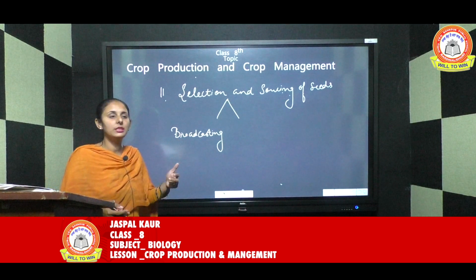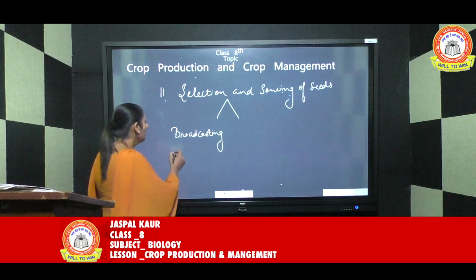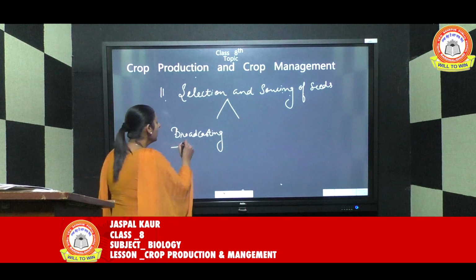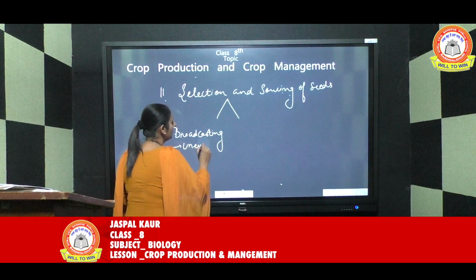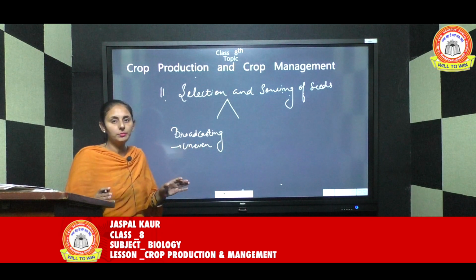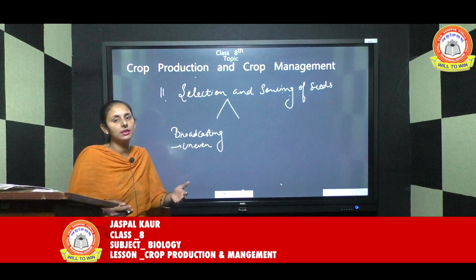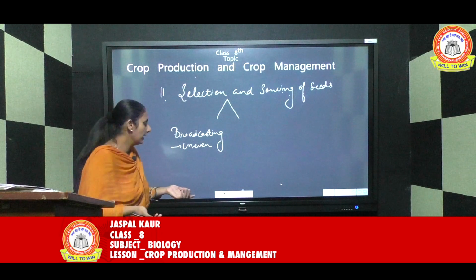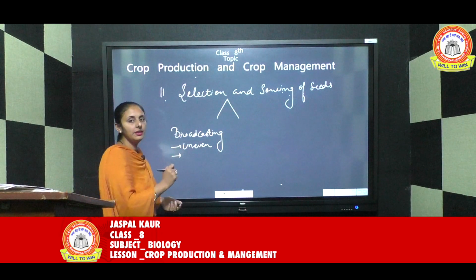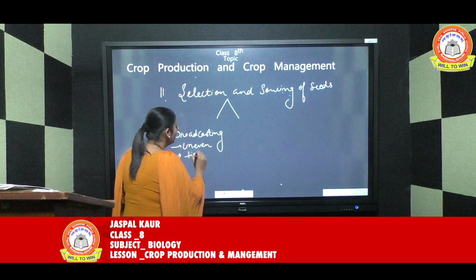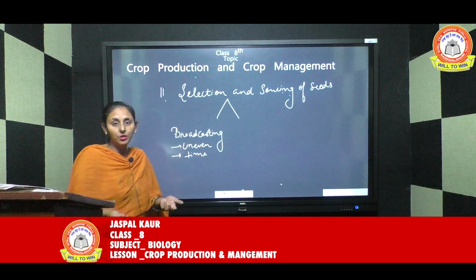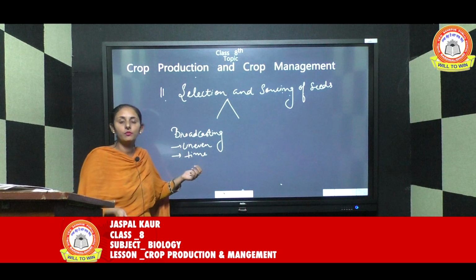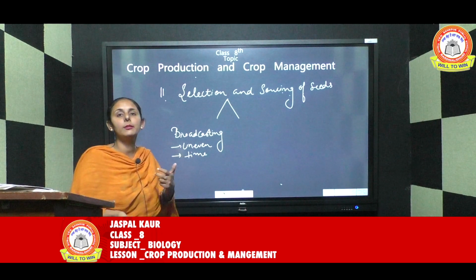I think from the word itself it will be clear to you that when we are scattering it like this, there will be uneven distribution of the seeds. Uniformity will not be there. Somewhere more seeds will fall and somewhere very few seeds will fall. The second disadvantage is that it is a time consuming process because we are doing it by ourselves with our hands, so it consumes a lot of time and requires a lot of labor also.